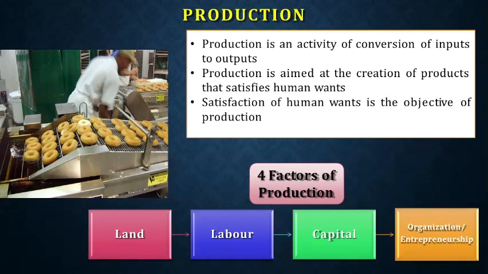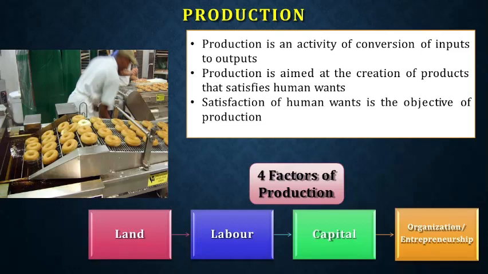This can be treated in economic terms also. We are studying the economic factors of production. In order to develop a product, you have to create something useful for satisfying people's wants. With that preface, we will go into the factors of production. It is a fundamental part of economics that there are four factors of production: land, labor, capital, and organization or enterprise. The combination of these four things can create something.